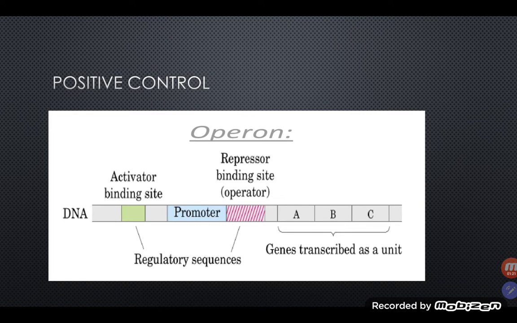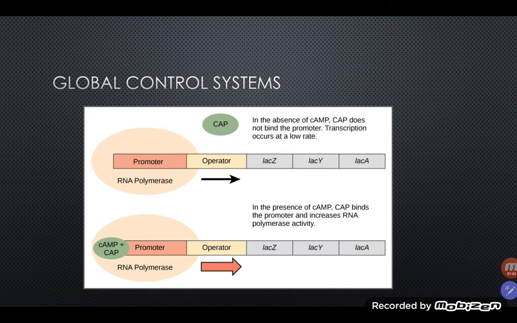Positive control of transcription is defined as a mechanism that occurs through an activator protein that activates the binding of RNA polymerase to DNA. The activator protein binds to the activator binding site, and transcription is turned on. In global control systems, multiple genes and operons all respond in coordination to a change in the environment.